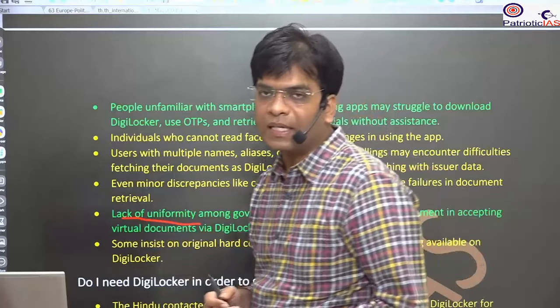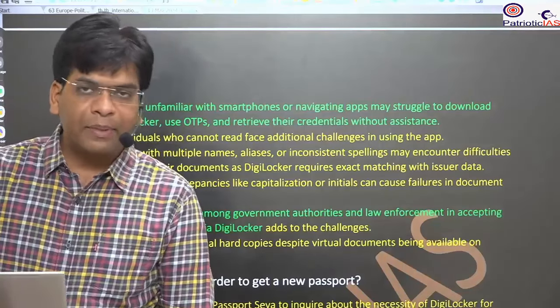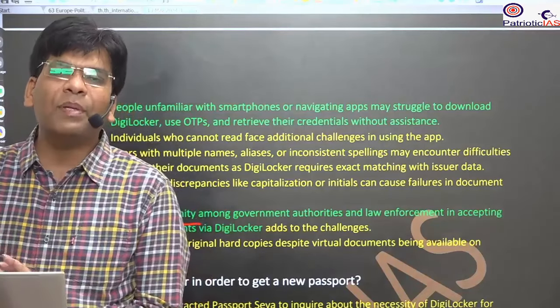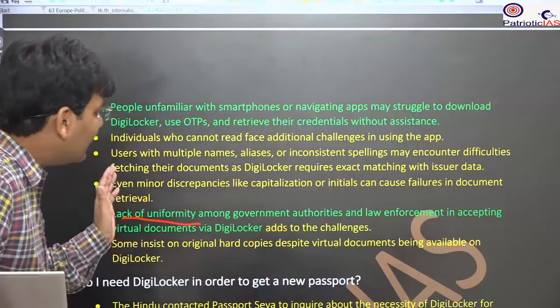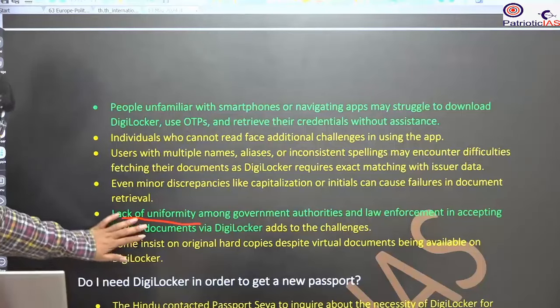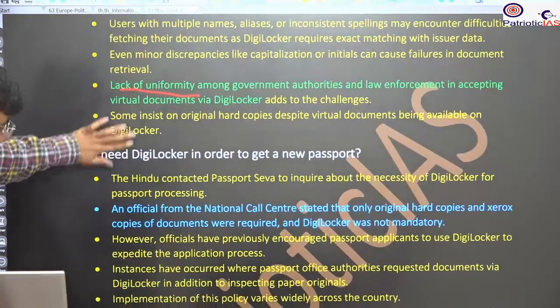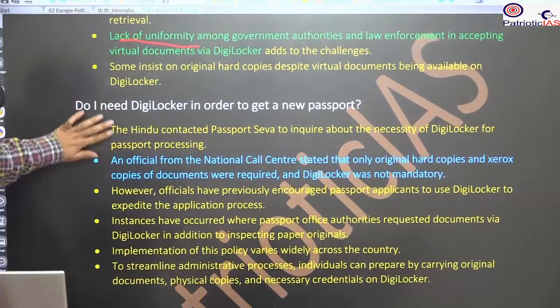Sometimes they will say yes, they will accept. Many times they will ask you to go and bring the physical copy. So generally people go with the physical copy, because there is no clear-cut guideline with respect to acceptability of these digital lockers and the soft copy. Okay, so this is all about it.